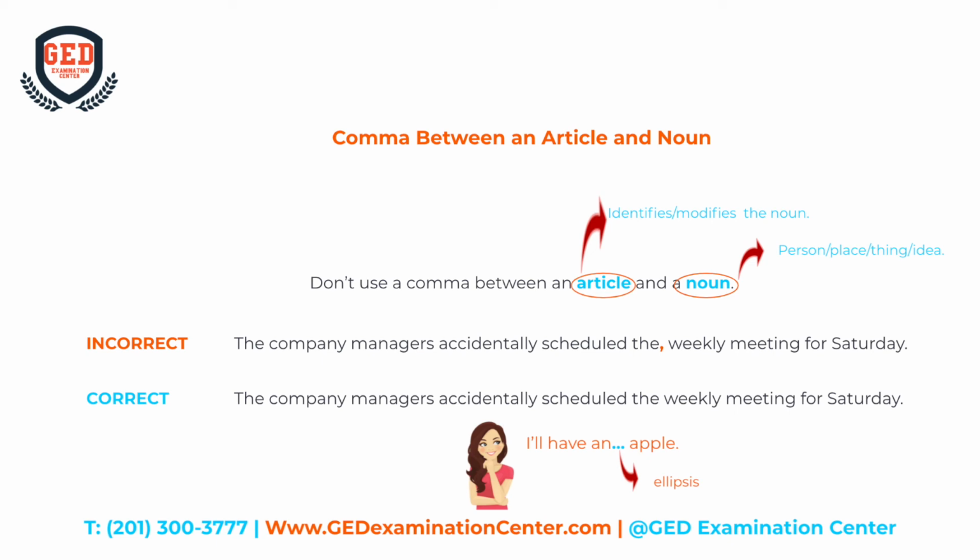When speaking, we often pause while we think of the next word we want to say. In writing, though, there's usually no reason to add this pause. If you're writing dialogue and you specifically want to convey a pause while someone is thinking, use an ellipsis. For example, "I'll have an... apple."